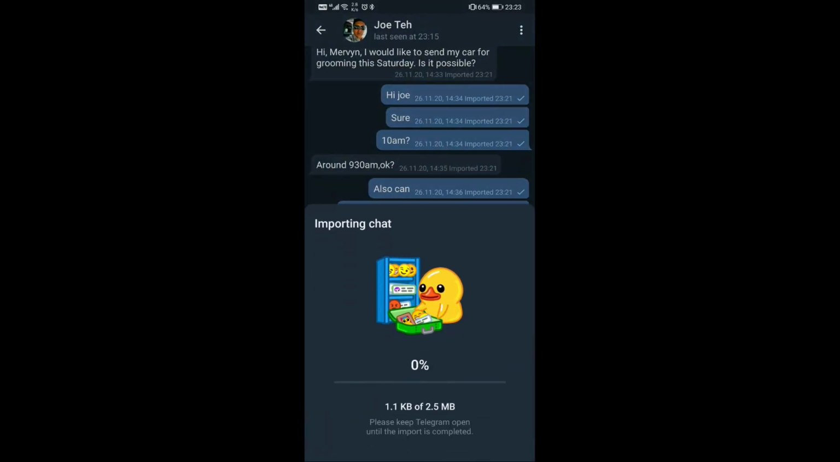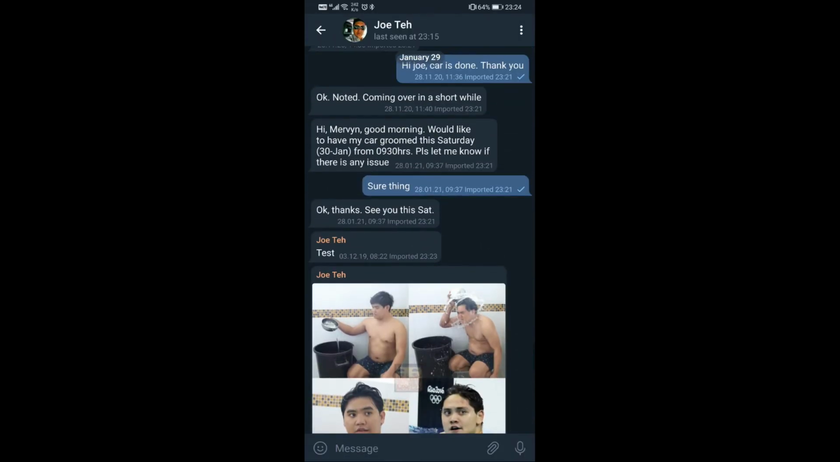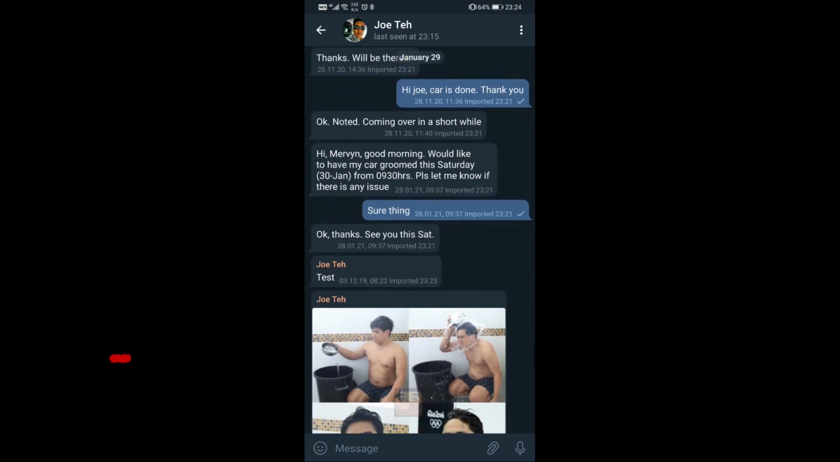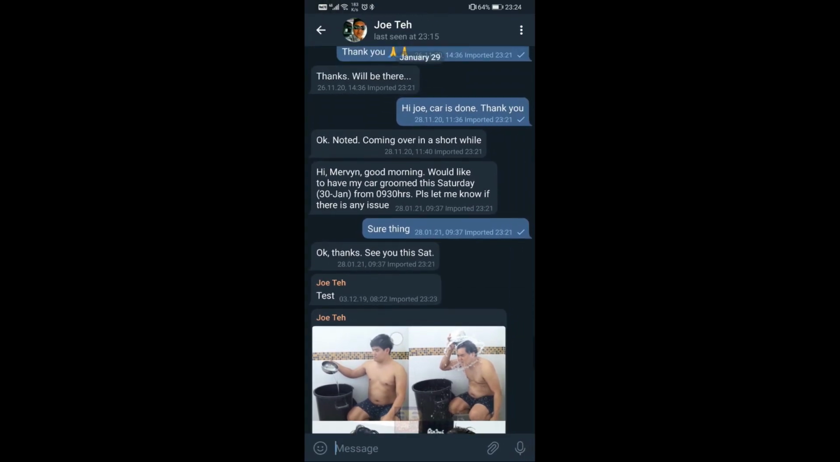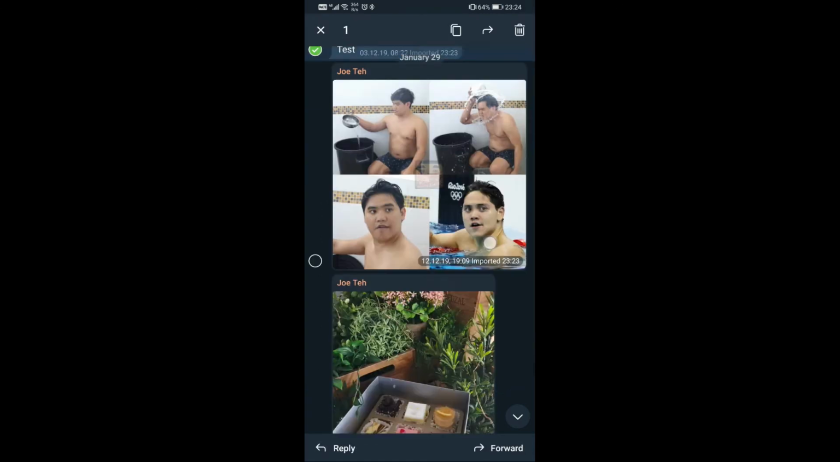In total, 2.5 megabytes of information is being transferred over. Once done, you can see that yes, some of the pictures are transferred over. However, until this post, there's one more post that says test, and then that's it. There's no more. From here onwards is the new chat group, but it only transferred a little bit of the information that I had to Telegram, and the rest are missing.